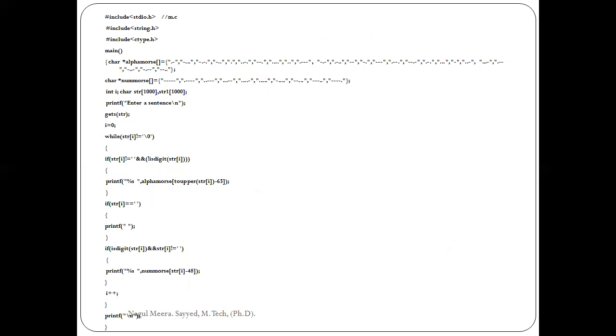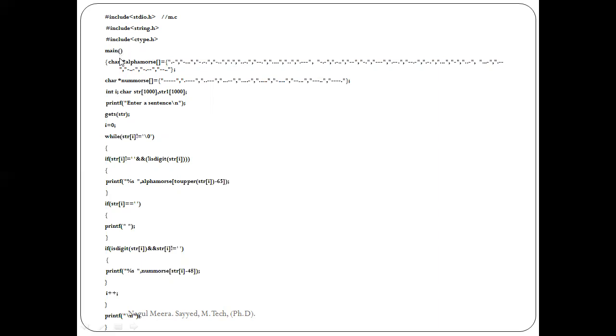Look at this program closely. This program consists of some strings. My program name is m.c. This is my header file, standard IO header file. This is string.h, because I am using strings in my program. And ctype.h is another header file.